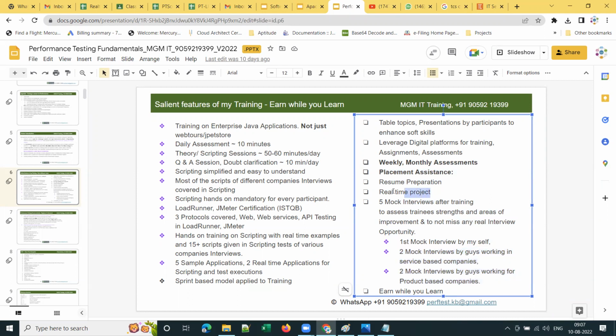And also for this real-time project training in the classroom, I'm paying rent to them for using the infrastructure of their training institute.